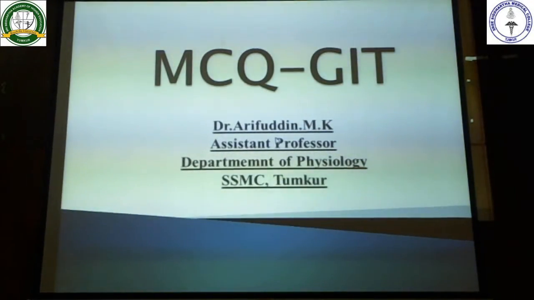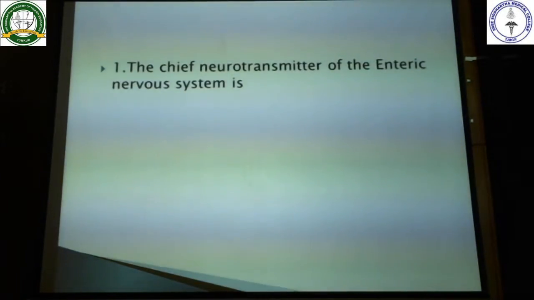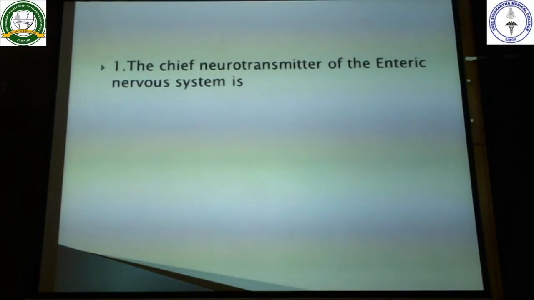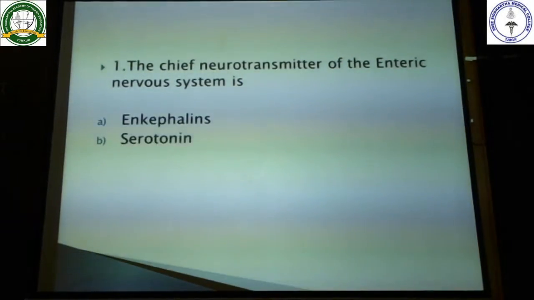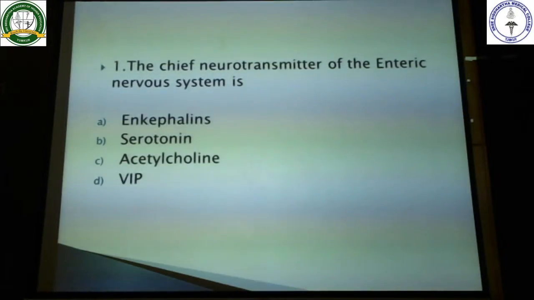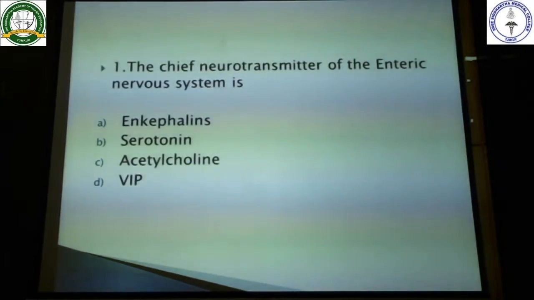So starting with the MCQs of the GIT, the first question: the chief neurotransmitter of the enteric nervous system. We are talking about the gastrointestinal tract, enteric nervous system, is enkephalins, serotonin, acetylcholine, and vasoactive intestinal polypeptide. So I got four options here. The question is chief neurotransmitter.